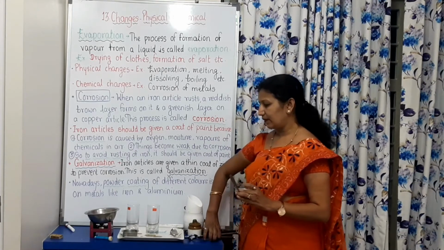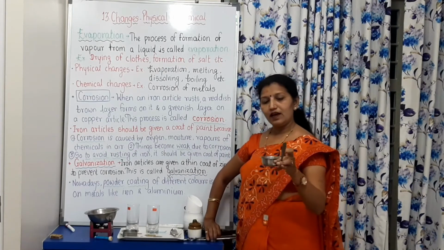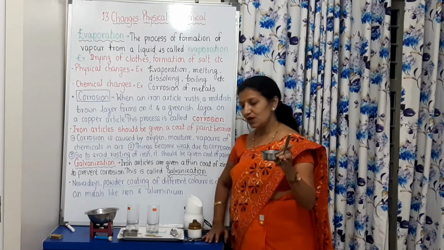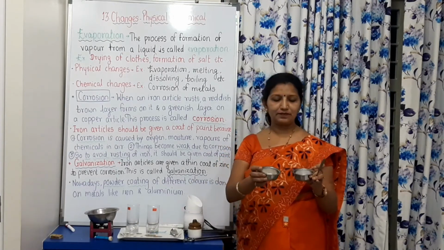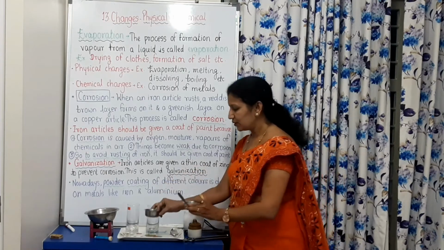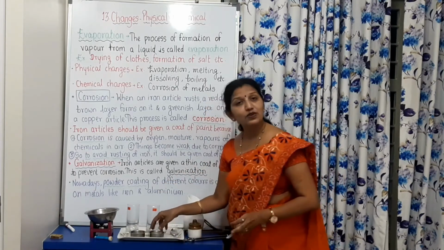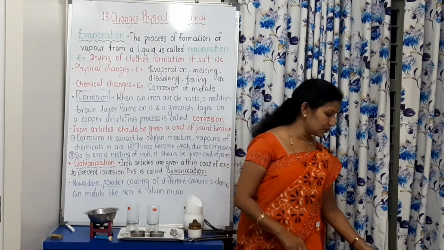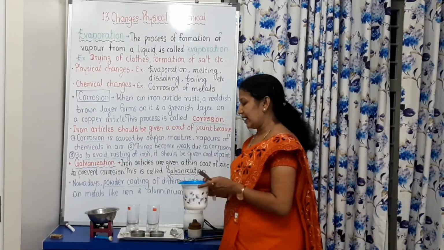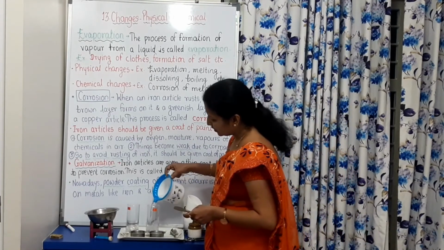See, I have taken salt as well as sugar. Salt is soluble in water as well as sugar is also soluble in water. And we will see how they dissolve.